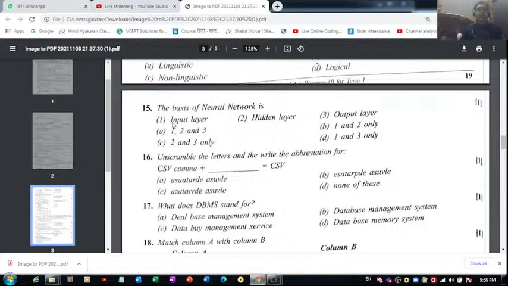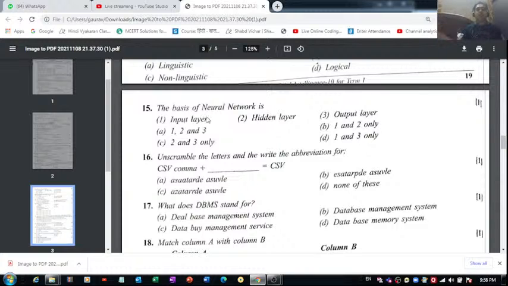Then after the data gets processed, the output gets delivered to the user by the output layer. So that is how a neural network works, right? So what do you think is the base of neural network? That's what you have to tell. So I think all these three are the basis of neural network.